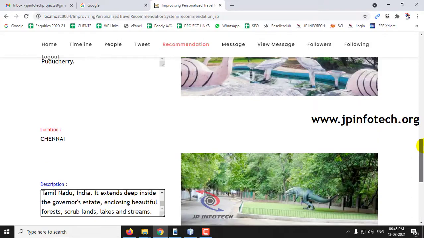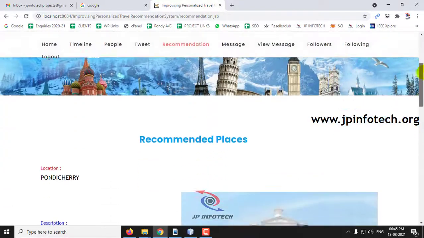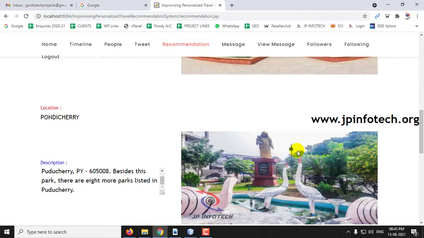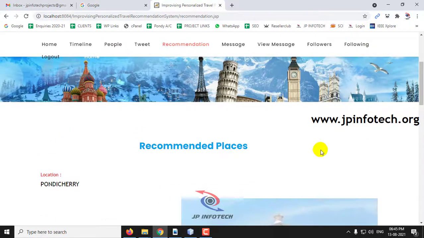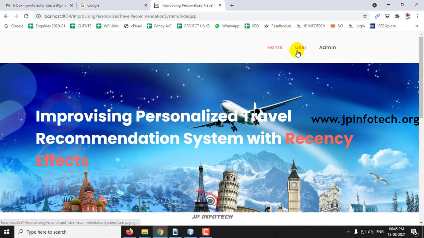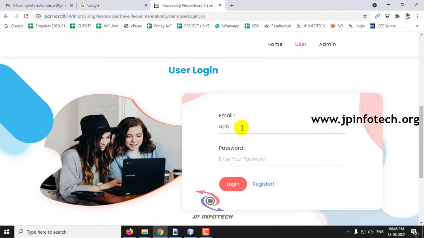So as the user has a positive opinion on the park, the park places have been recommended over here. So this is, as I mentioned earlier, a personalized one. Now let us see the other user part. So let me log out from this user. So now let me go to the other user which I have created, ajit@gmail.com, and click login.